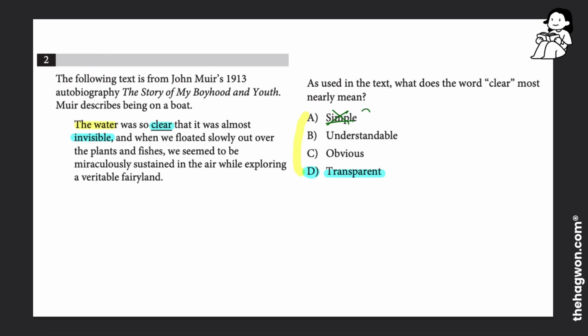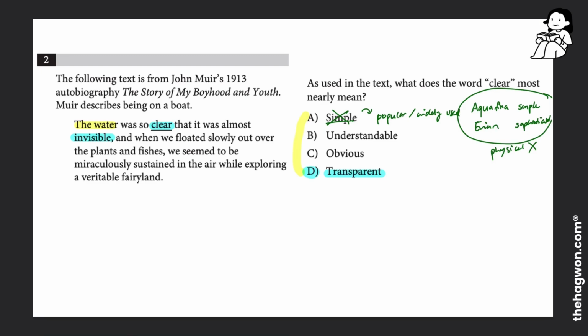You might maybe mean it to be something that is popular or widely used, like maybe Aquafina is a more simple water compared to Evian, which is a more sophisticated water. But notice how if we're talking about this, we're not talking about a physical attribute, which here it's very obvious that we're talking about what the water looks like. So that would not make sense in this context.